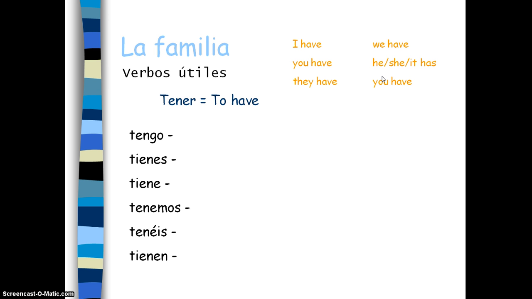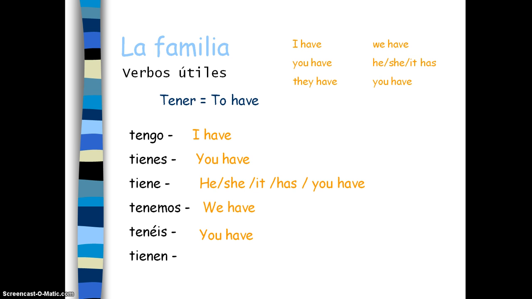Bueno, pues tengo, en inglés is I have. Tienes, en inglés, you have, singular. Tiene en inglés is he, she, it has, or you have, formal singular. Tenemos en inglés es, see, we have. Tenéis en inglés es, you have, plural. Y tienen, they have, or you, formal, plural, have.